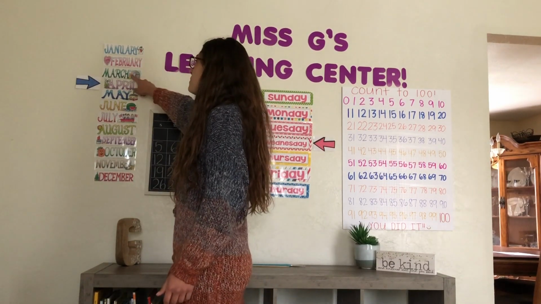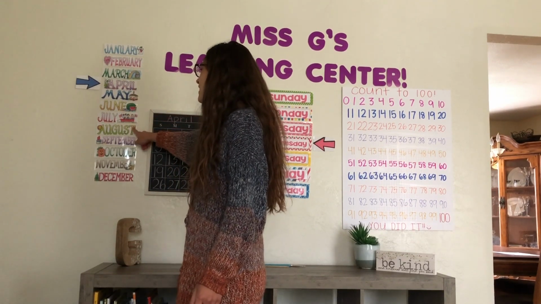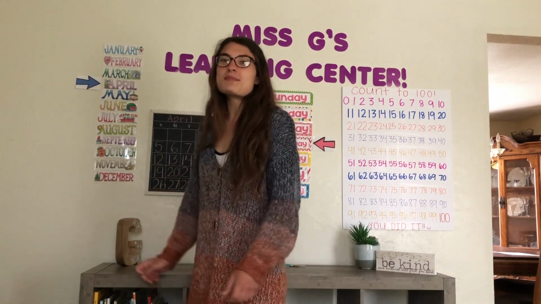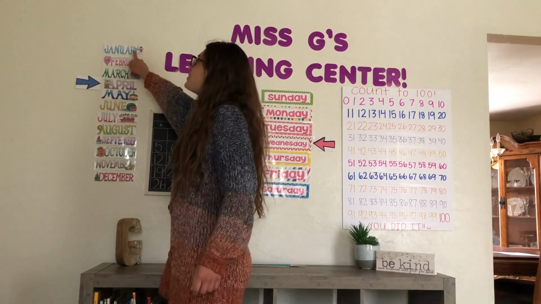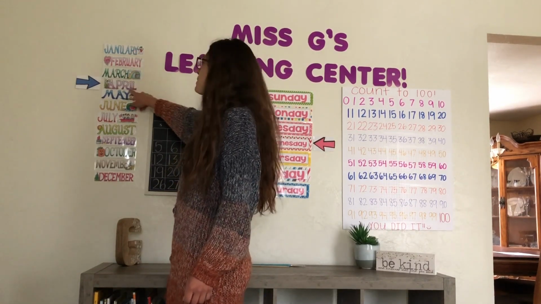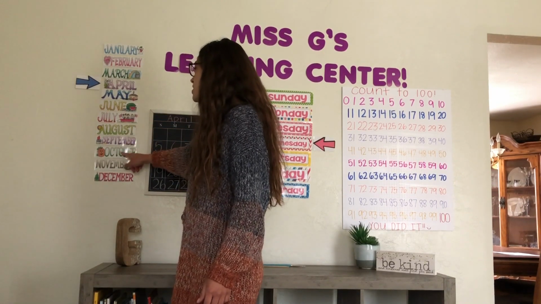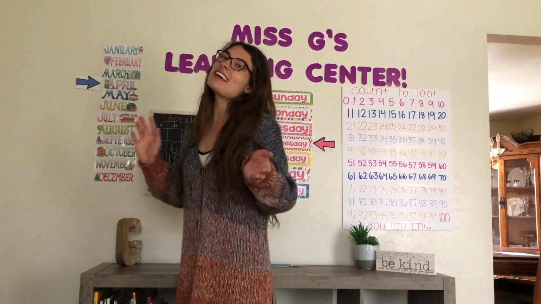January, February, March, April, May, June, July, August, September, October, November, December. Those are the months of the year. So one more time. January, February, March, April, May, June, July, August, September, October, November, December. Those are the months of the year.